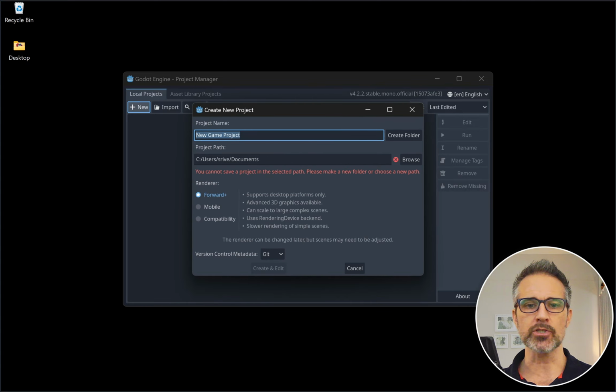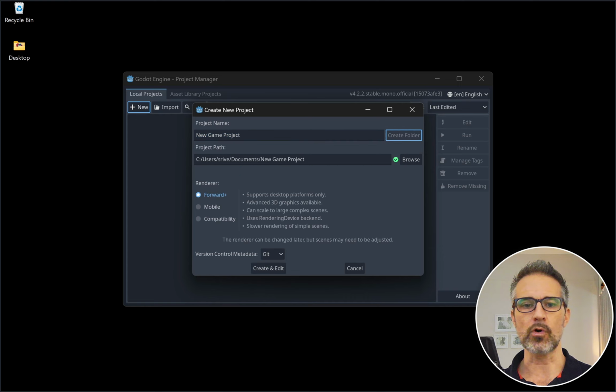So I'll create a new project. I can give it a name. I'll do it right here on my desktop. Create a folder. You can choose some different renderers. I always use Forward Plus for all the demo work that I do. It has some integration with Git if you want to do that. I can do my version control myself, so I'll go ahead and set that up.